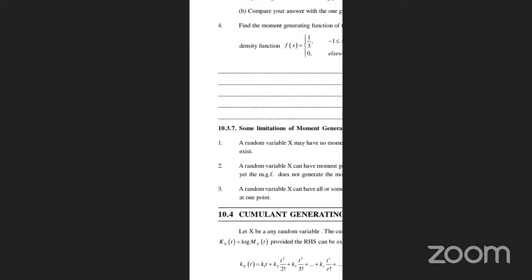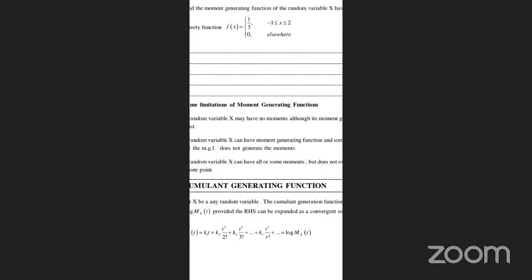It is the statement: the cumulative generating function K of X is equal to log M of X. Check here again: k2 t square by 2 factorial, k3 t cube by 3 factorial. Is it clear now? Yes, sir.